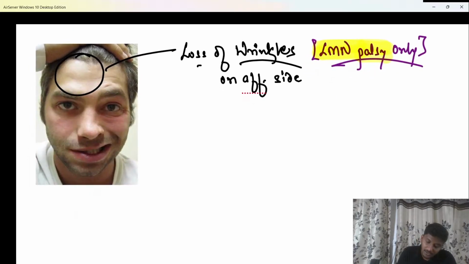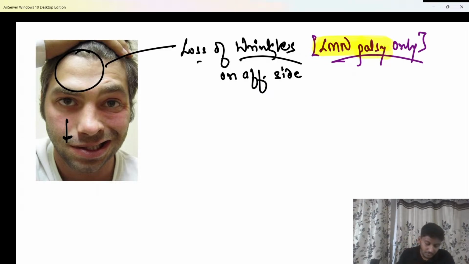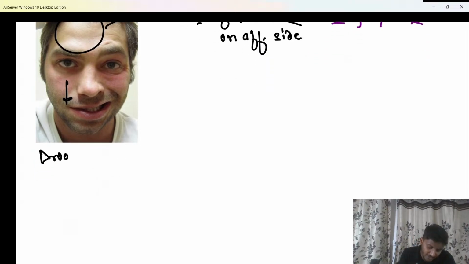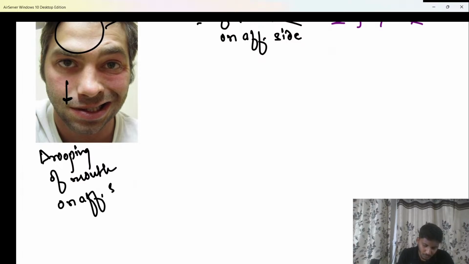Next important, here you can see on the affected side the angle of mouth is going down. So on the right side, the angle of mouth is going down. So drooping of the angle of mouth on the affected side. Either I can say drooping of mouth on the affected side, or we can say deviation of angle of mouth to the normal side.